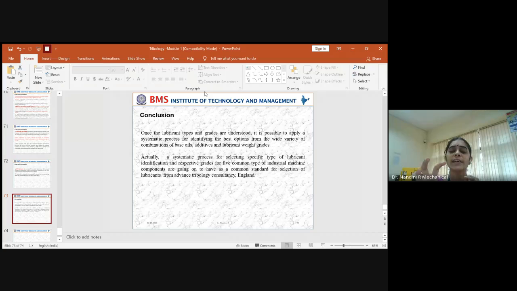But still, selecting a proper grade of lubricant and selecting the category of the lubricant is still a state of confusion, because there are n number of requirements, n number of machine components, n number of needs and desires of the customers.